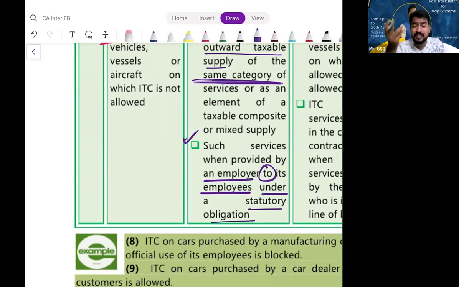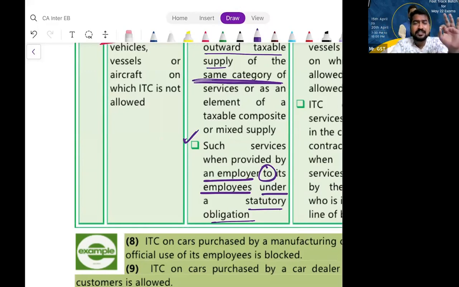Which statute will say you have to lease a vessel or aircraft to your employee? In the next upcoming entries, you will see the same statutory obligation. Membership fee of a club, if provided by employer to employee as a part of statutory obligation. Which statute will ask the employer to give a membership of a club to the employees? I have never seen such statutes. If you come across anything, please let me know in future.